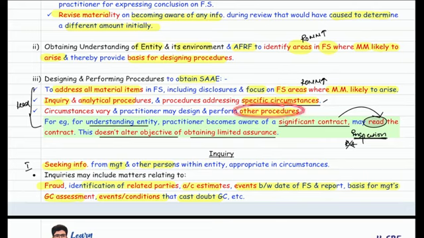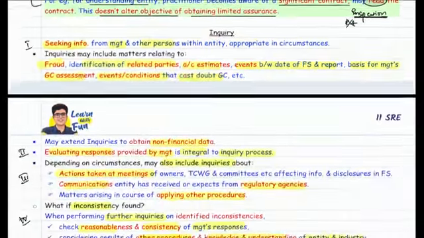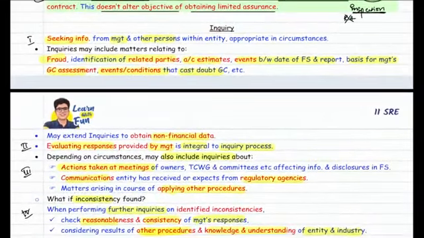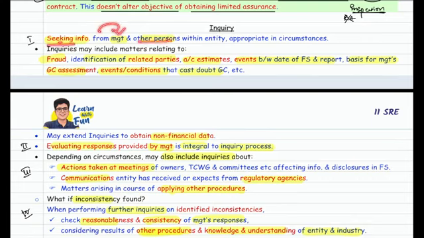Then you can also perform other procedures like reading a contract of the entity. But don't worry, you are still trying to obtain limited assurance only. It is not a reasonable assurance. Now for inquiry, we divided it into 4 stages. Last time, let's revise. Revision in revision. Seeking information from the management and other persons. It can be non-financial and financial.